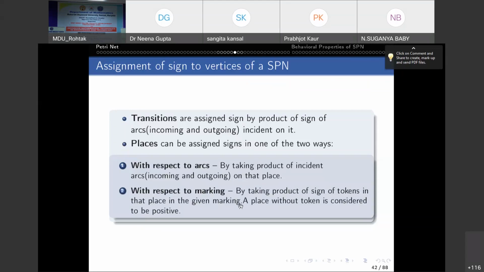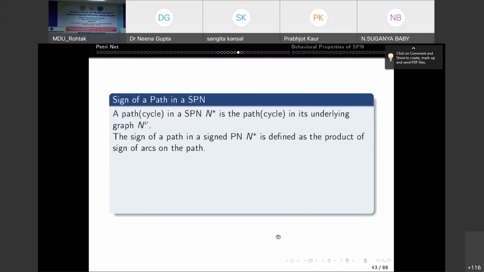Maybe a place has positive tokens and some negative tokens. Find out the product. Suppose it has 2 positive tokens and 3 negative tokens, then the product will be negative. So that place will receive the negative sign. And a place without token is considered to be positive.